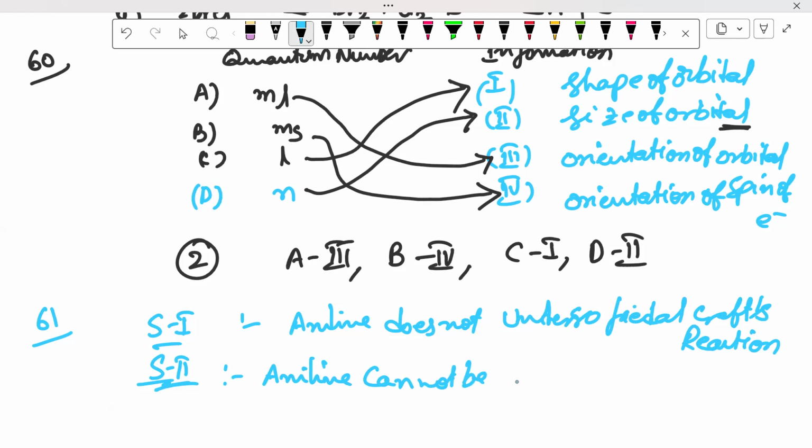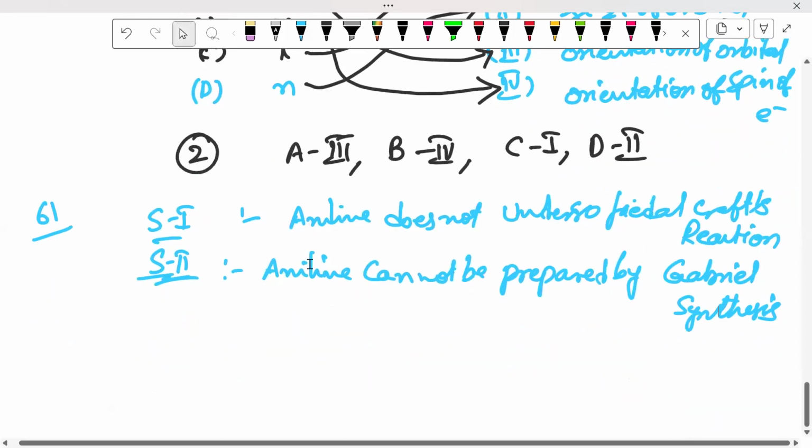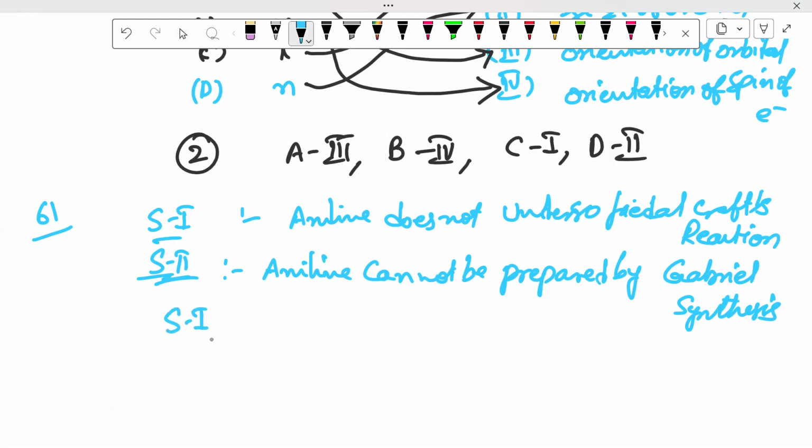Next, aniline cannot be prepared by Gabriel synthesis. That means, because it is an aromatic amine, it cannot be prepared by Gabriel synthesis. Due to that, S1 and S2 both are correct. Shall I move on to the 62?